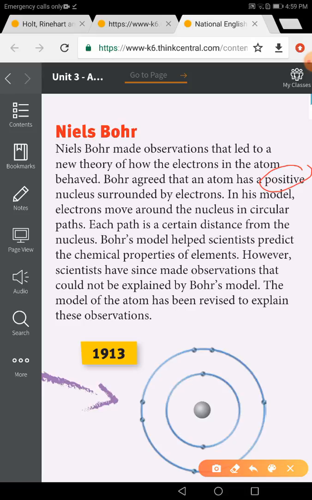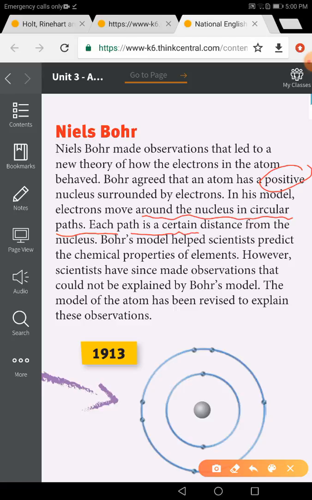In his model, electrons move around the nucleus in circular paths. In circular what paths? Each path is a certain distance from the nucleus. So now, are they moving randomly, or at the same distance from the nucleus? No, they have different distances and different orbits around the nucleus. So each path is a certain distance from the nucleus.